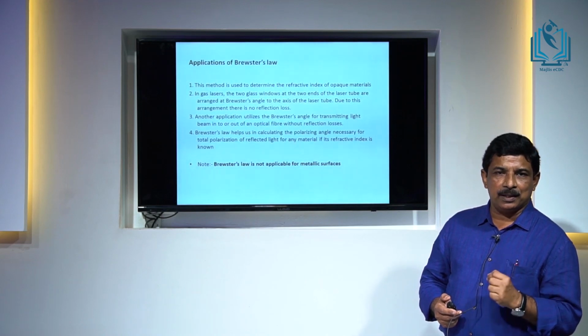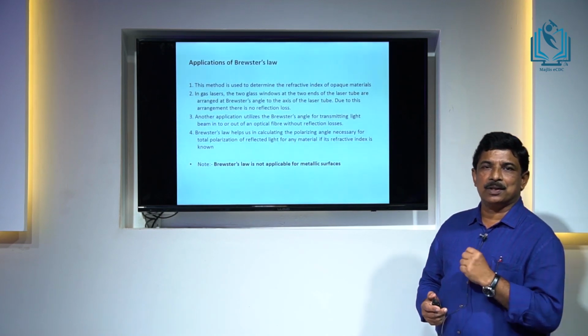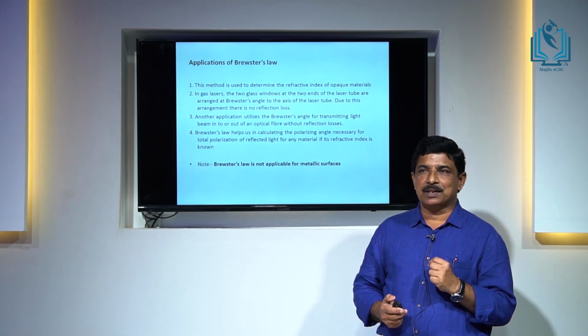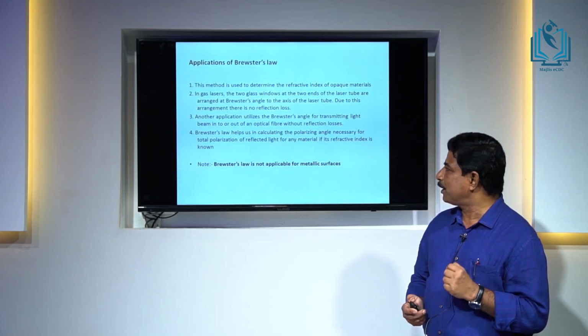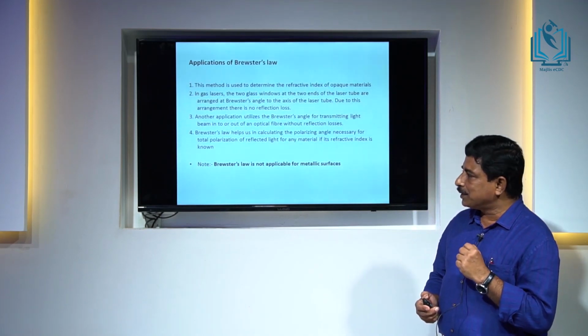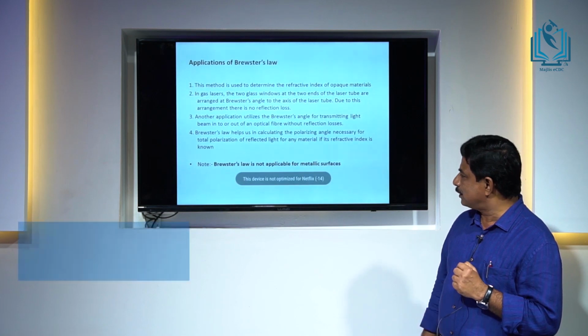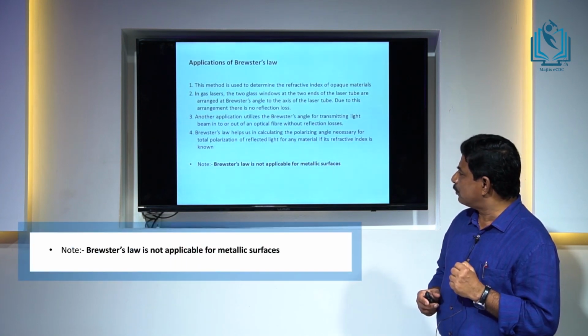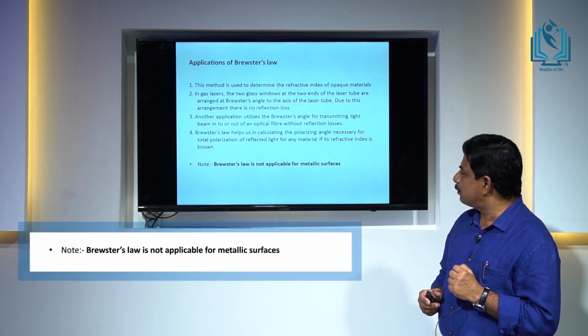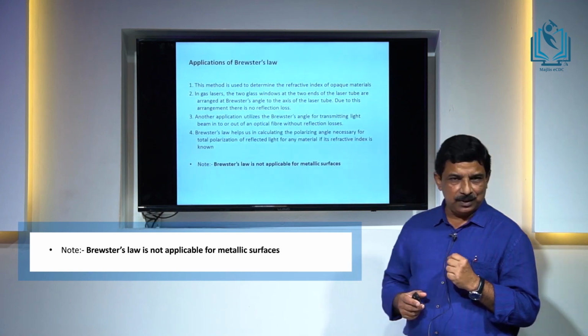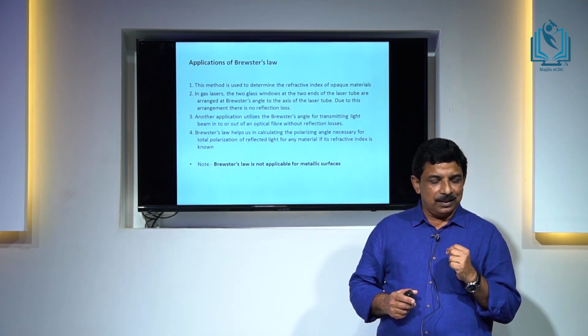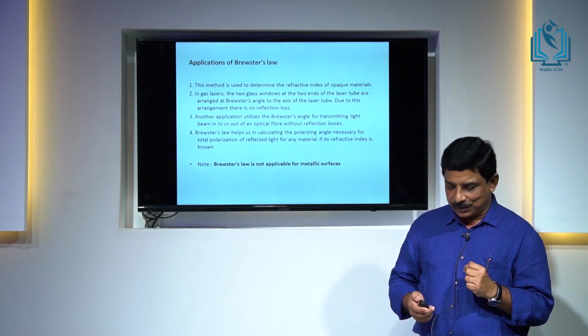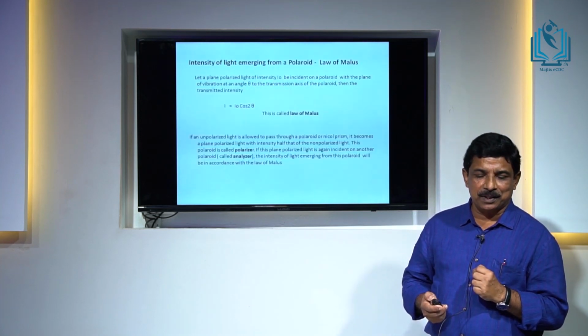So, if we make a ray incident on it at that angle, the reflected ray will be completely plane polarized. And remember, an important note: Brewster's law is not applicable for metallic surfaces.